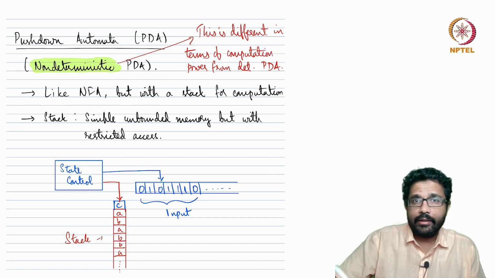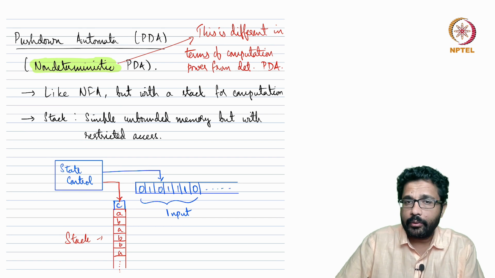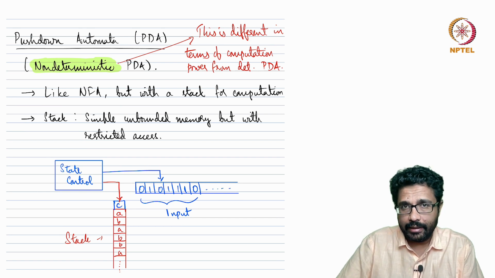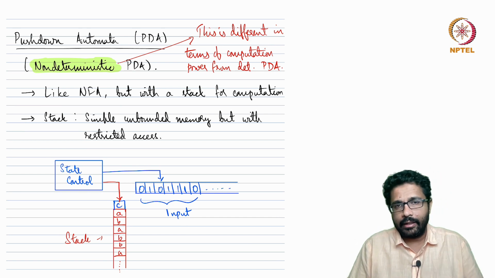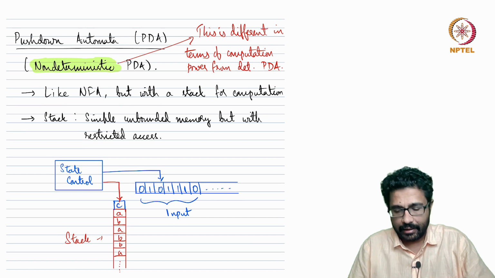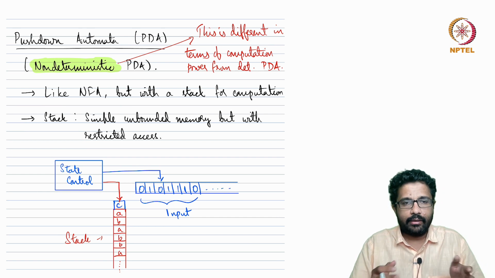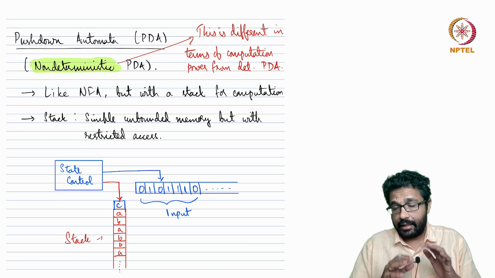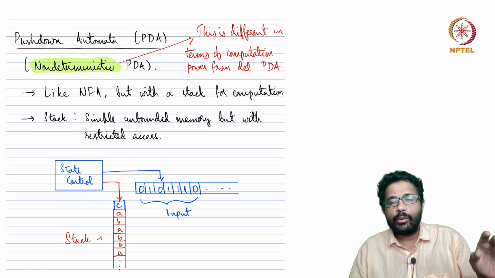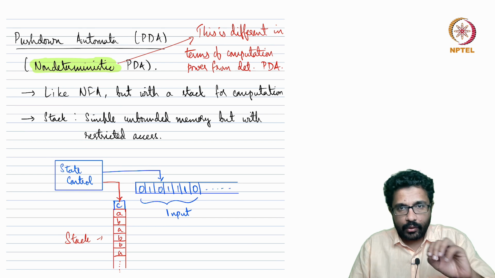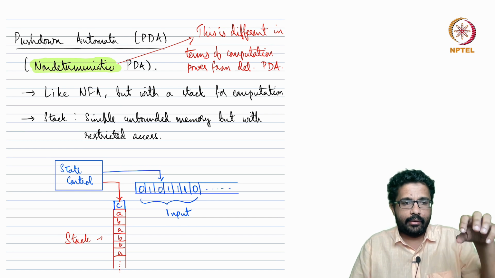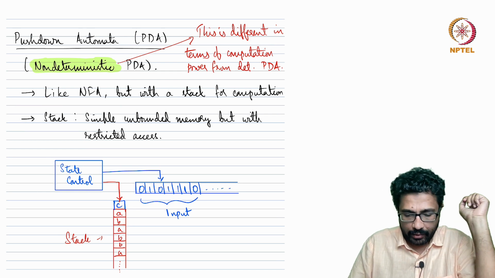In lecture 20 we saw pushdown automata, or PDAs, a new machine model that combines the powers of an NFA and an additional stack. So it is like an NFA with an additional stack. A stack is an unbounded memory but with restricted access. You can only access the top entry on the stack, right?